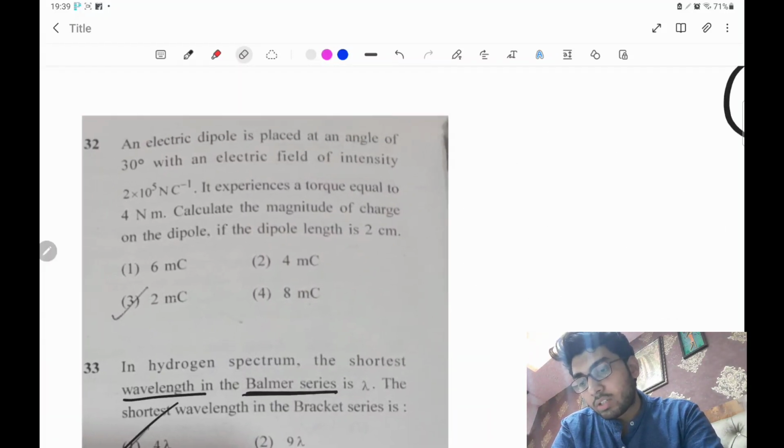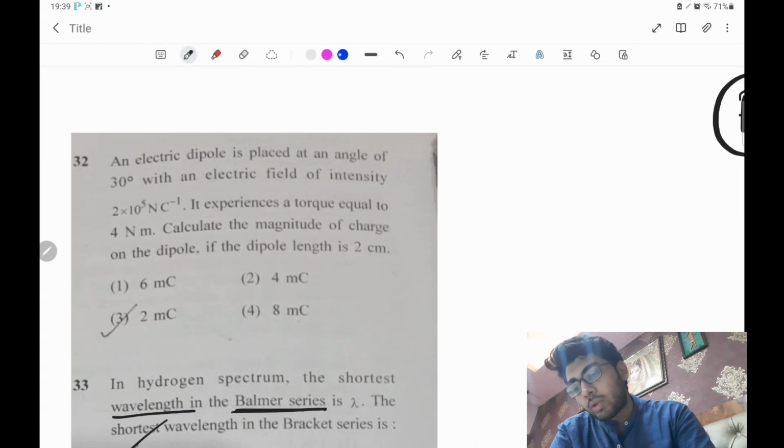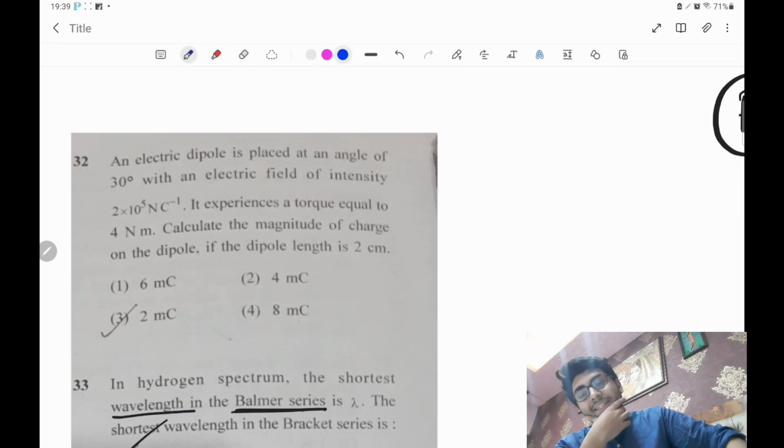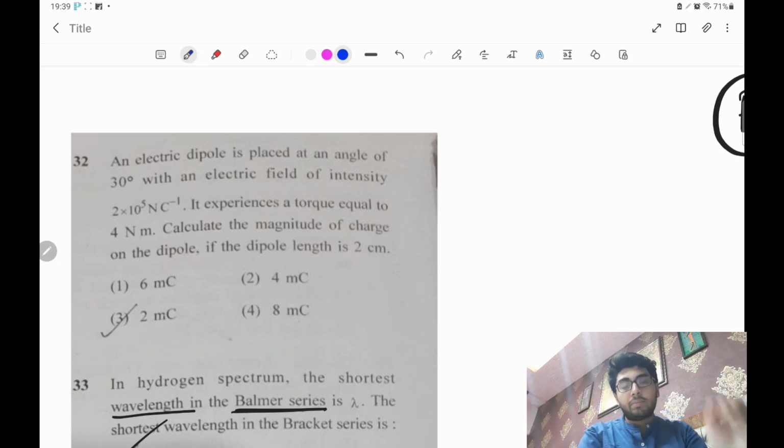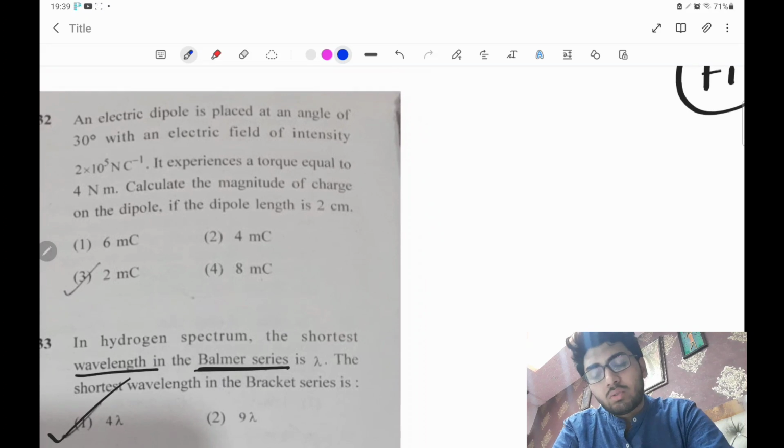Okay, now come to the next question. A dipole is placed at an angle of 30 degrees with an electric field of intensity 2 into 10 to the power 5 Newton per coulomb. It experiences a total torque equal to 4 Newton meter. Calculate the magnitude of charge on the dipole if the dipole length is 2 centimeter. This is a very direct question.